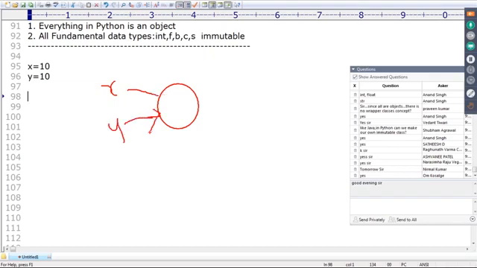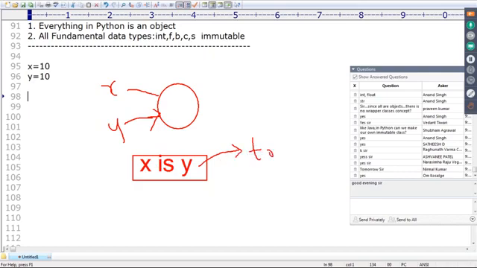To check whether both references point to the same object or not, what do we have to use? x is y. Are you getting it? The is operator we are going to use, right? If you use the is operator, and both x and y point to the same object, then it returns True.